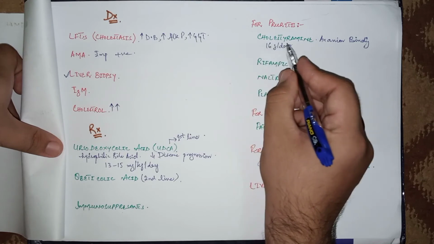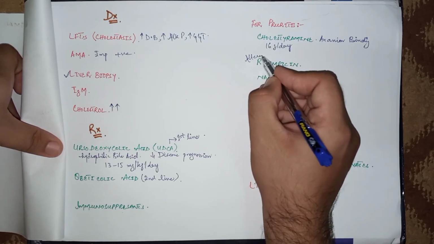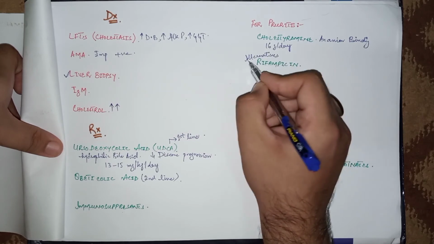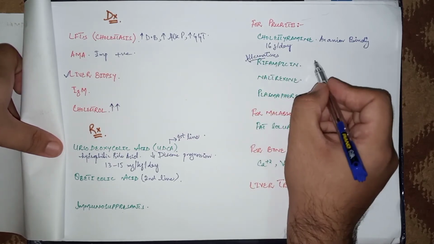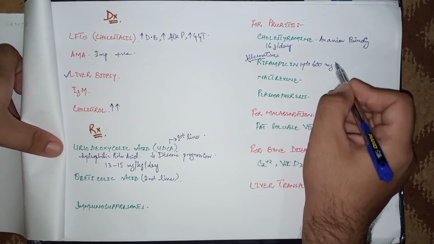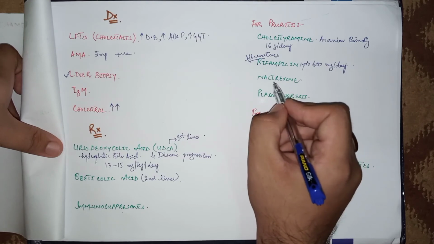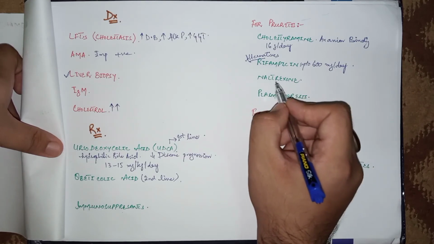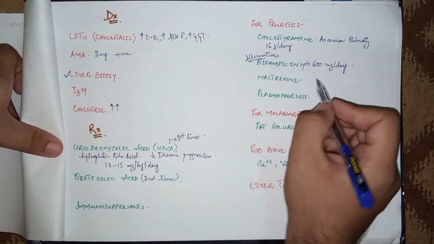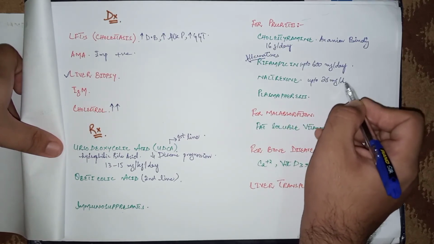And if cholestyramine is not working properly, then the alternative drugs for the pruritus are rifampicin, up to 600 mg per day, and naltrexone, which is basically an opioid receptor blocker, or opioid antagonist, up to 25 mg per day.